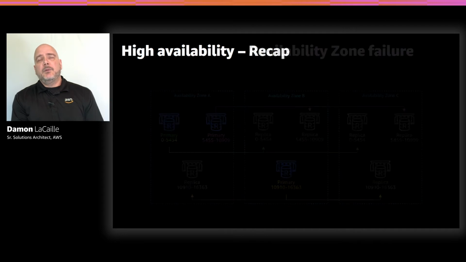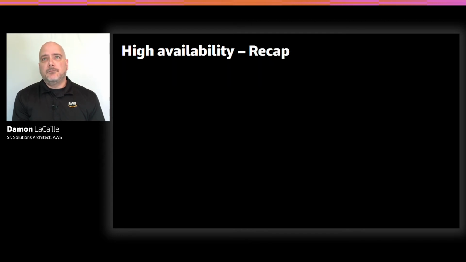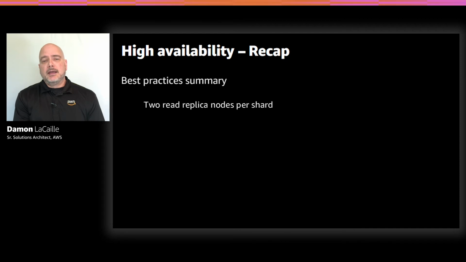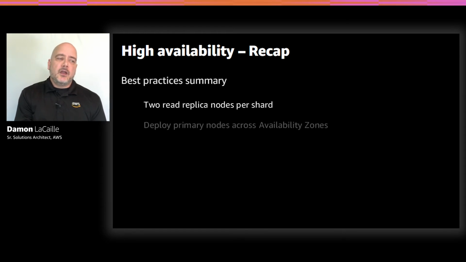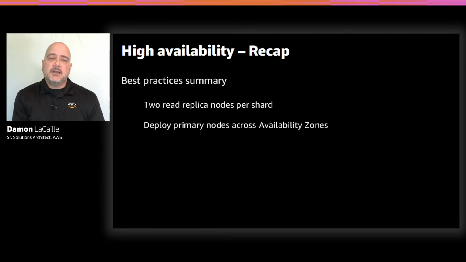So a couple of points that we should make here that you should take away regarding high availability. One of the best practices is to deploy at least 2 read replicas per shard. And again, that gives us not only increased read capacity, but also the ability to provide fast failover. We want to spread our primary nodes across multiple availability zones and place those across as many AZs as you can before you start repeating in the same AZ. And we encourage this because really, in the unlikely event, again, of an AZ failure, we want to avoid that condition where multiple primary nodes are going to be unavailable.